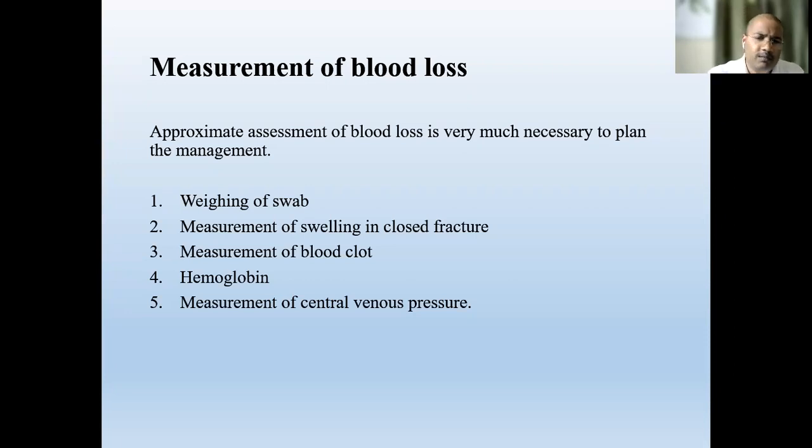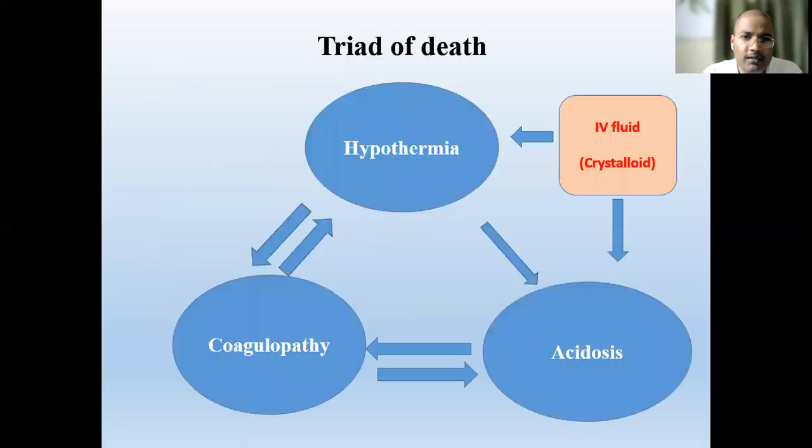Measurement of central venous pressure is also important to know how much circulating volume has been lost. These are very important methods to get an idea of how much blood has been lost, so keep them in mind during resuscitation.